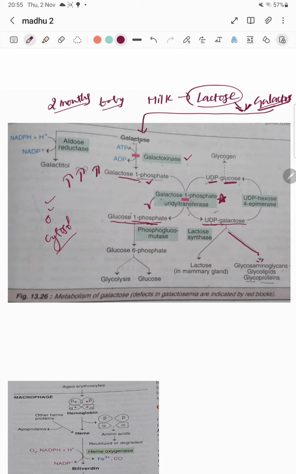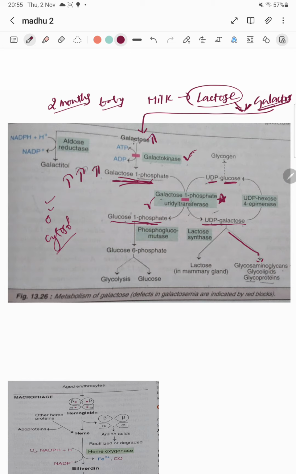Where? In a liver. In a liver, this galactose 1 phosphate is elevated. Sometimes what happens? Galactokinase deficient, not galactose 1 phosphate uridyl transferase. In the deficiency of galactokinase, this galactose will not be converted to galactose 1 phosphate because there is no one to add phosphate to the galactose. This galactose will be elevated.